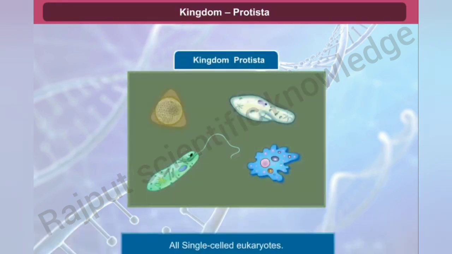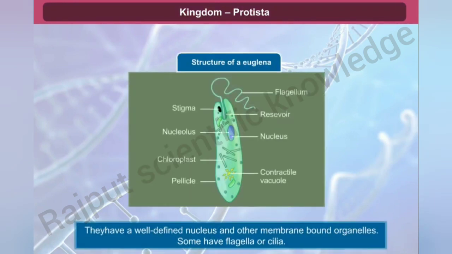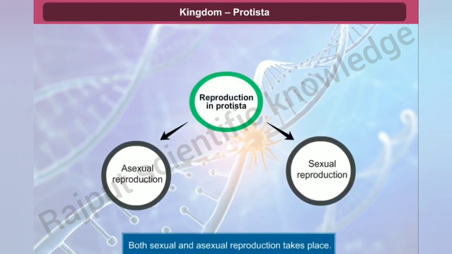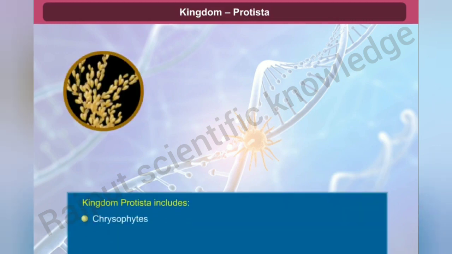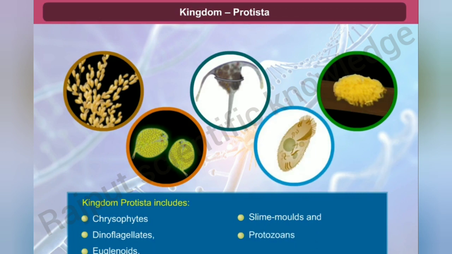Kingdom Protista. All single-celled eukaryotes come under Protista. Their cell body contains a well-defined nucleus and other membrane-bound organelles. Some have flagella or cilia. Both sexual and asexual reproduction takes place. Chrysophytes, dinoflagellates, euglenoids, slime molds, and protozoans come under this kingdom. Let us learn about each in detail.